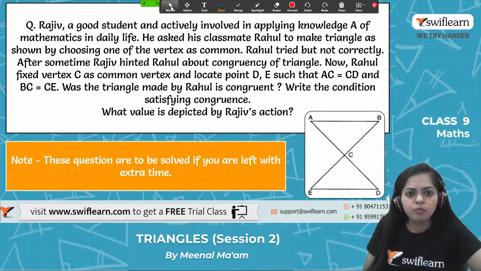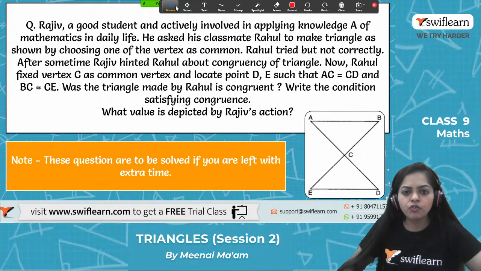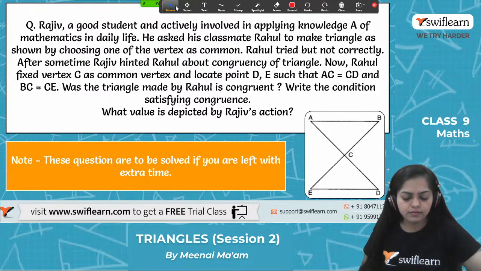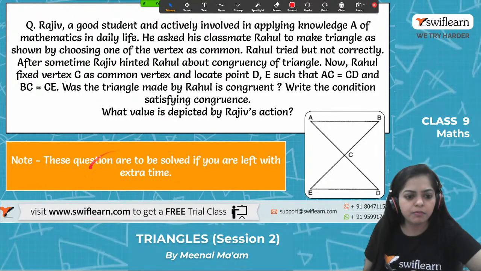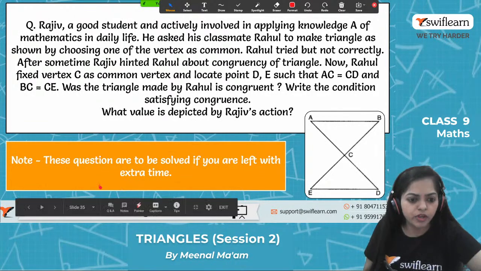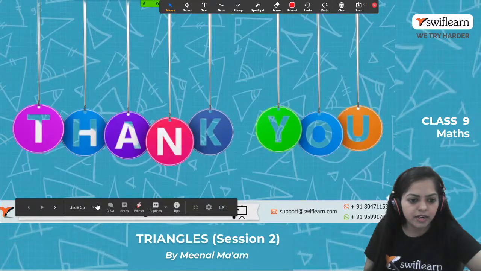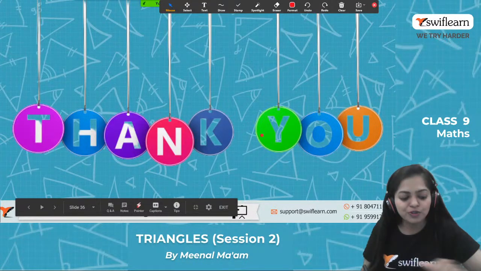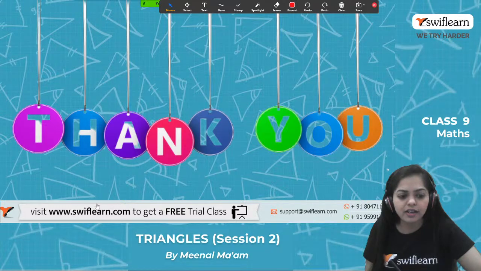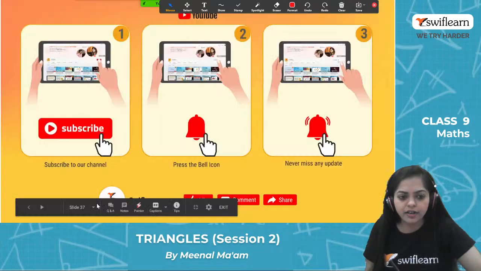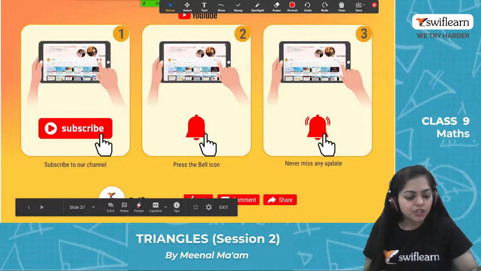So if you have no problem, no doubt, let's move on to the next slide. Moving on to the next slide. And thank you so much guys. So that's the end of today's session. We have discussed a lot. We have discussed the three criteria of a condition of a triangle and we have discussed problems based on these criteria. Alright, so that's all about today's class.